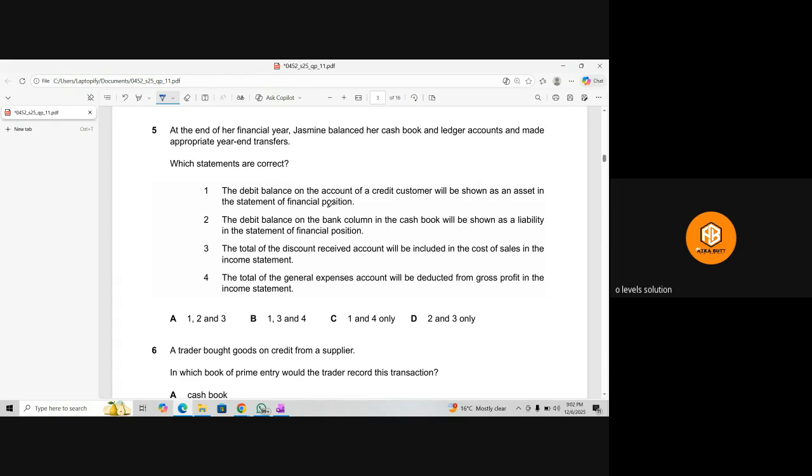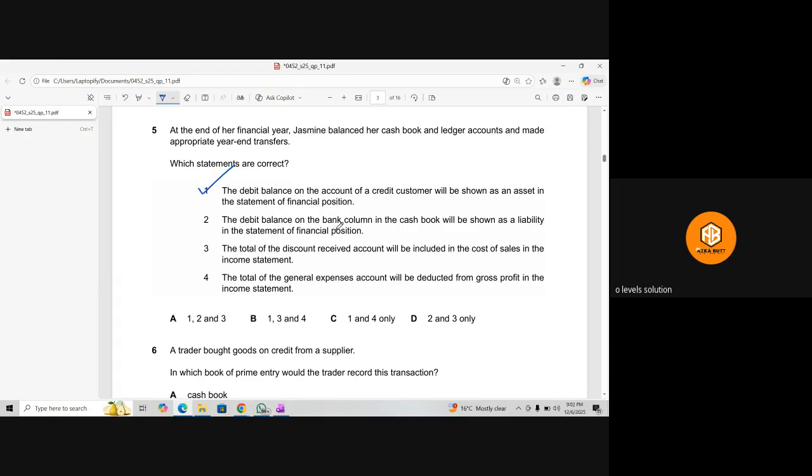Is it right? Yes, it is right, because this will be a part of trade receivable. Whatever the debit balance in the credit customer's account, that will be part of trade receivable. So that is an asset for the company, and we will be showing this in the statement of financial position. So the first statement is right.